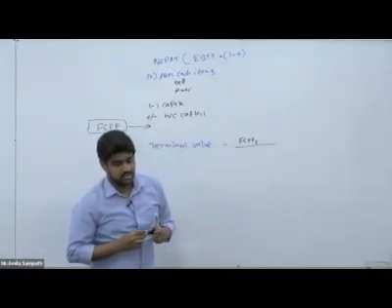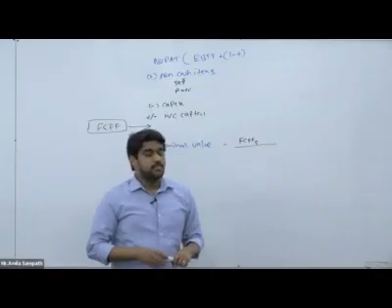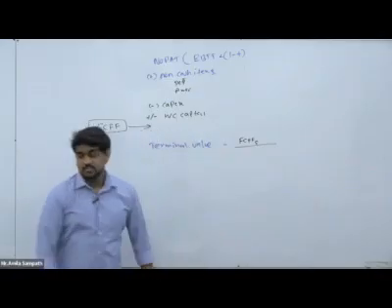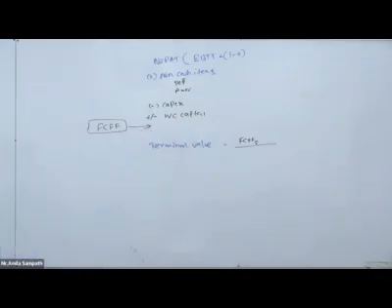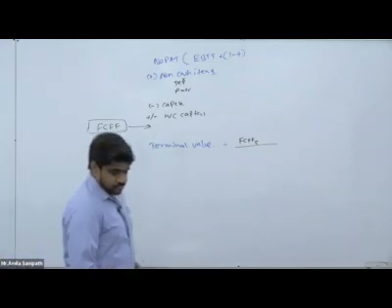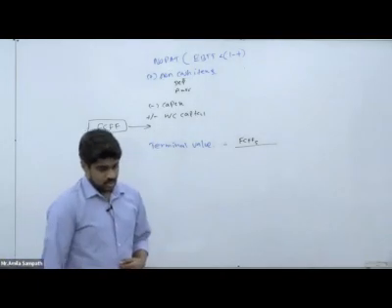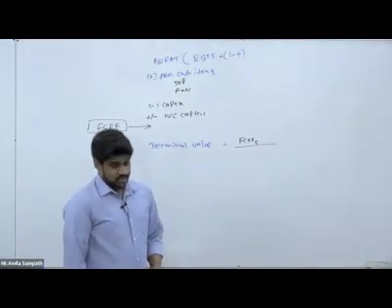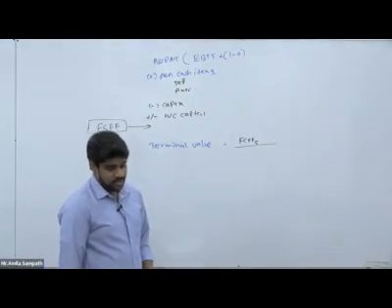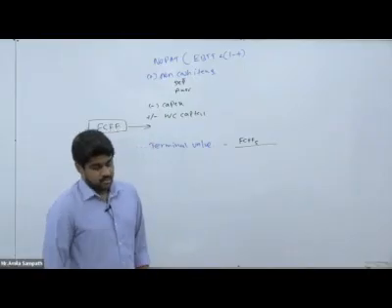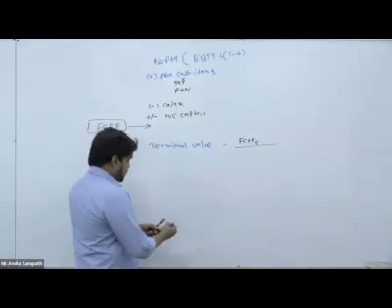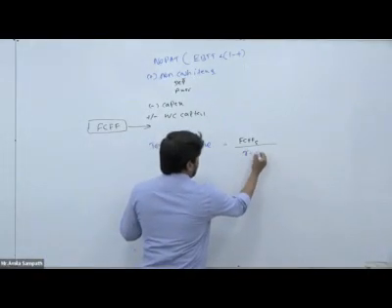We can divide this by the discount rate minus growth, R minus G.